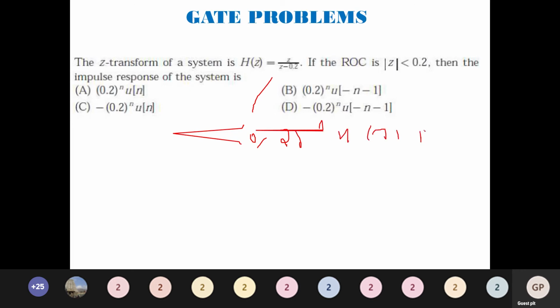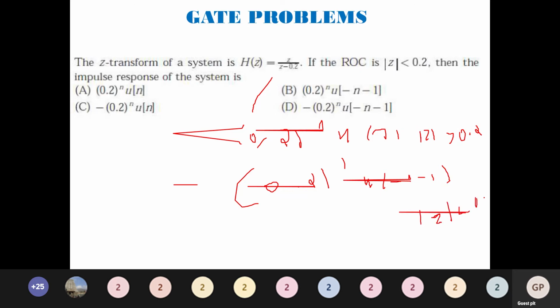That is for the case |z| > 0.2. If the ROC is |z| > 0.2, then this will be the answer. For the other case it is going to be −(0.2)^n u[−n−1] for |z| < 0.2. So which option has that?